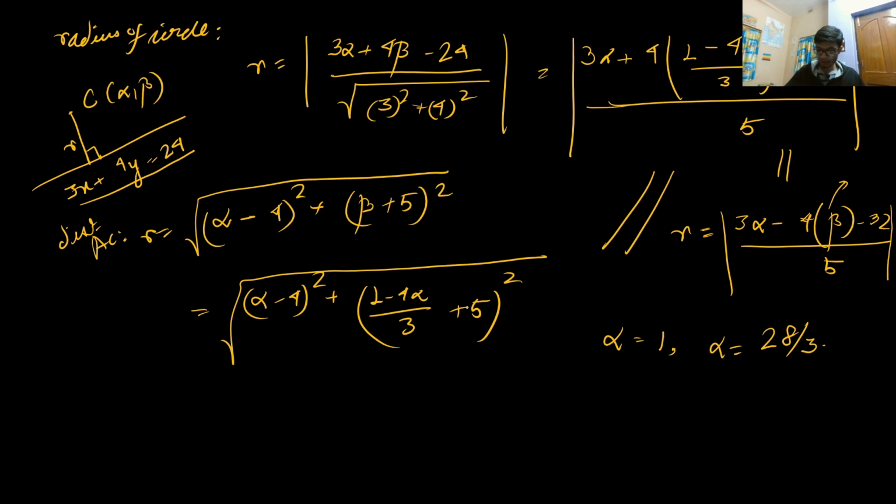So from here, if you put alpha equal to 1, the center is (1, minus 1), and the radius will be equal to 5.